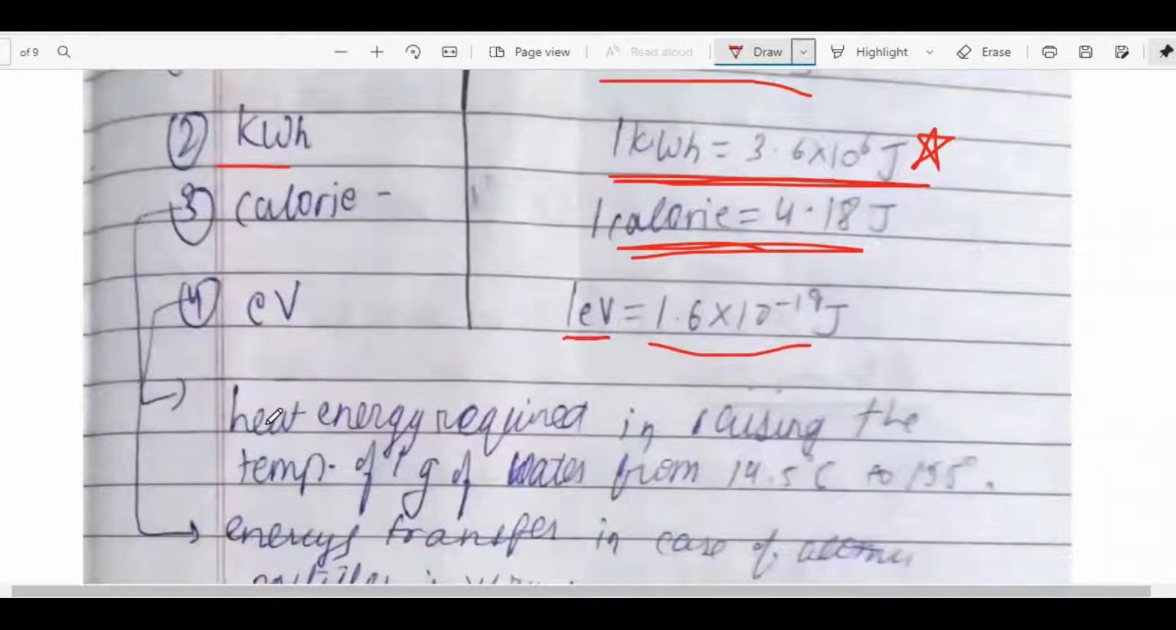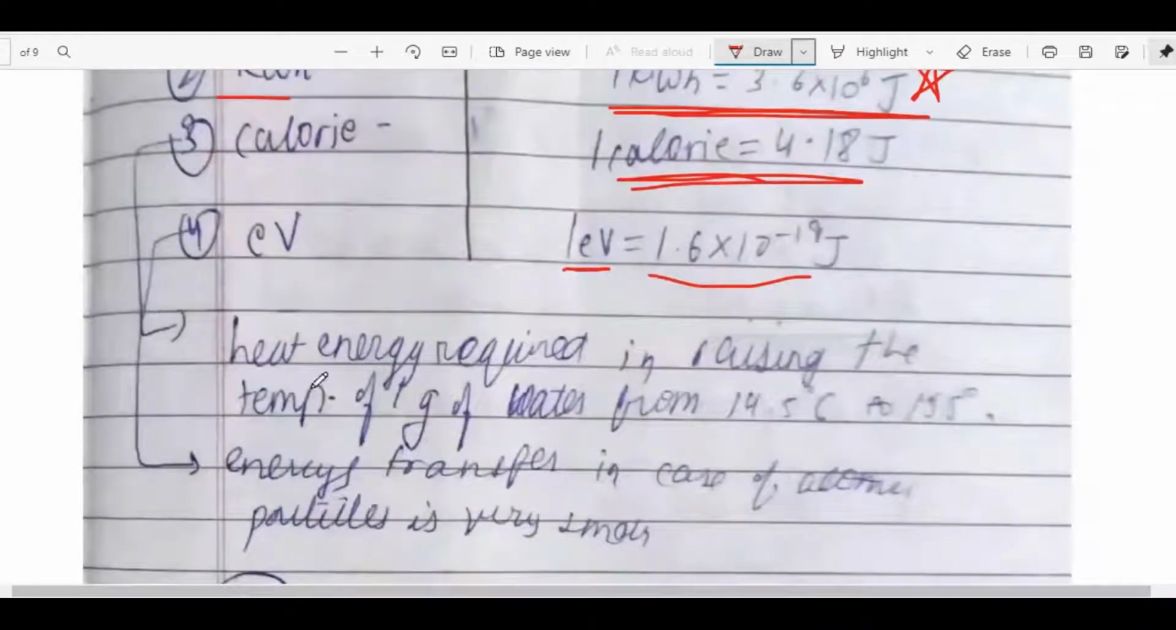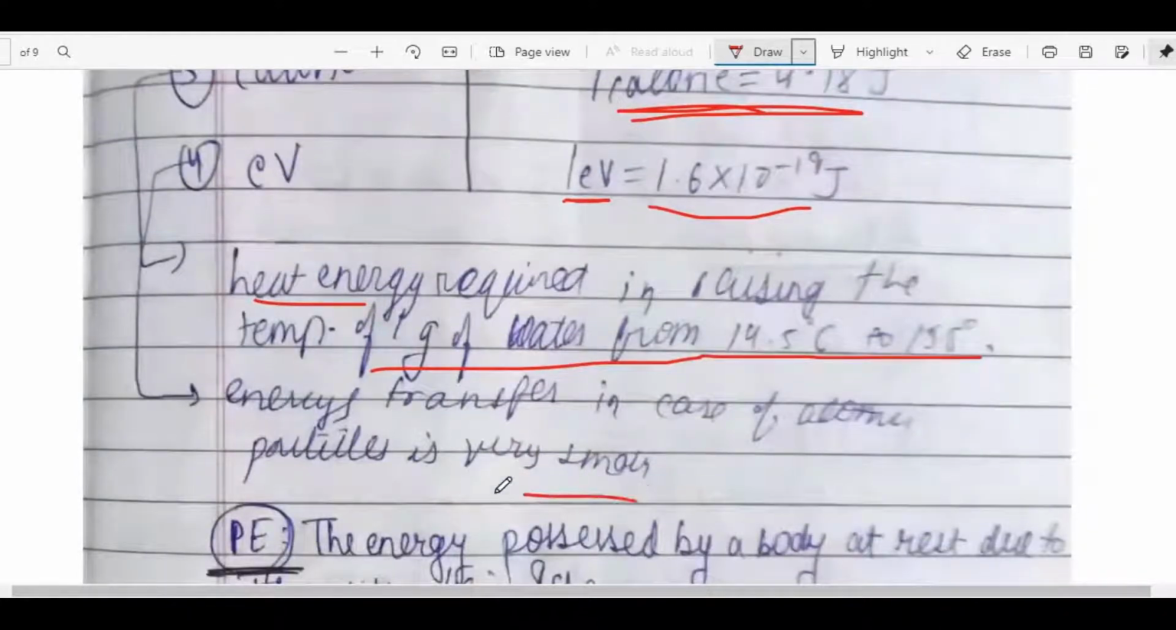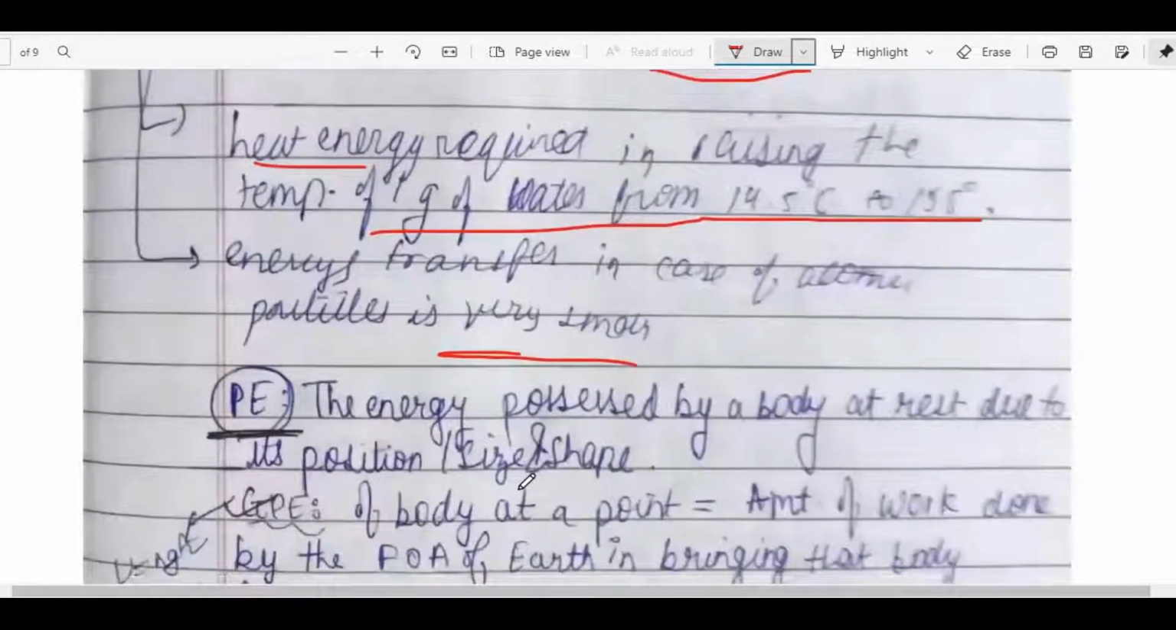1 calorie, let's define it. It is the heat energy required in raising the temperature of 1 gram of water from 14.5 degrees Celsius to 15.5 degrees Celsius. You will learn more about calorie in the chapter Heat. Electron volt is the energy transfer in the case of atomic particles in very small states.